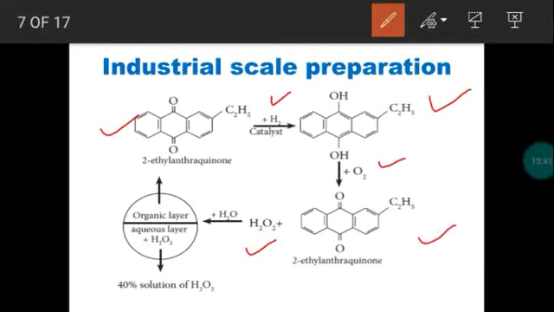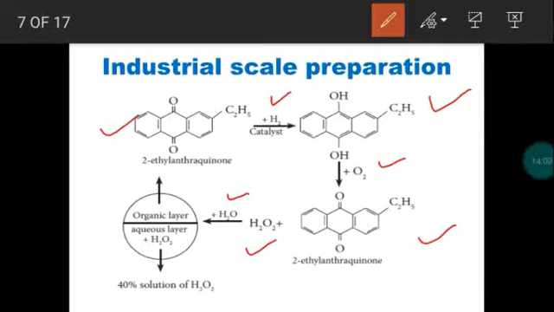So what is the first step? We have to prepare 2-ethyl anthraquinol from 2-ethyl anthraquinone by addition of hydrogen. Then auto-oxidation of 2-ethyl anthraquinol will produce hydrogen peroxide, H2O2, with the liberation of 2-ethyl anthraquinone. Then, after getting hydrogen peroxide, we add water.